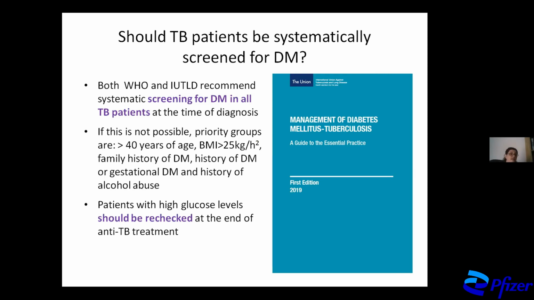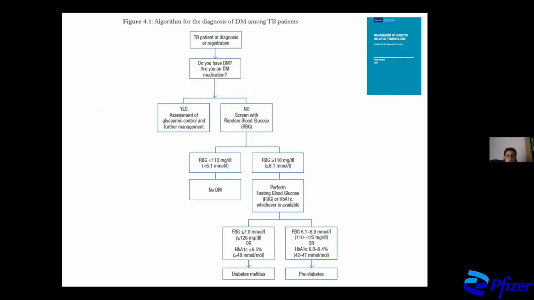And if such a massive screening is not possible, then priority groups are age over 40 years and BMI over 25. Also, patients with high glucose levels should be rechecked at the end of anti-TB treatment so that we can see if anti-TB treatment has actually affected glucose levels or not.